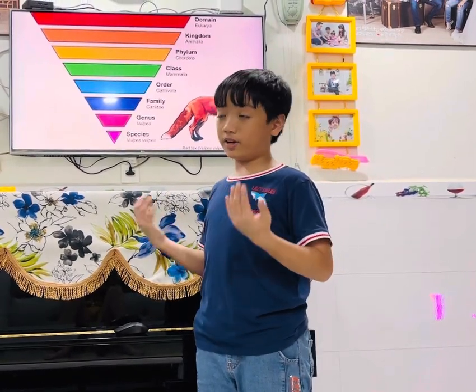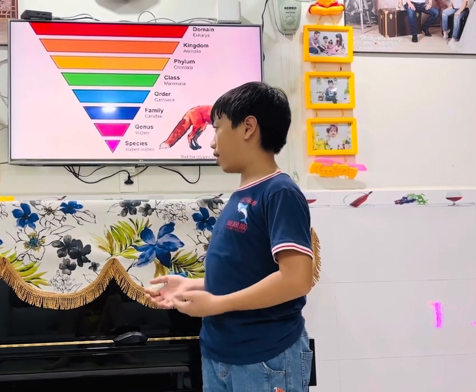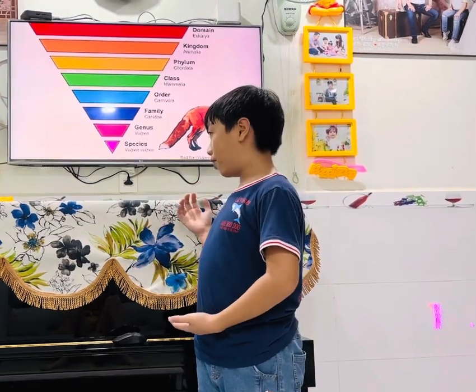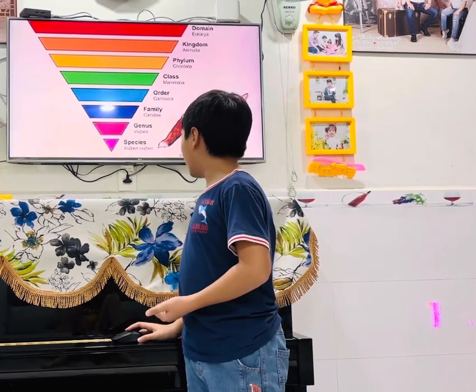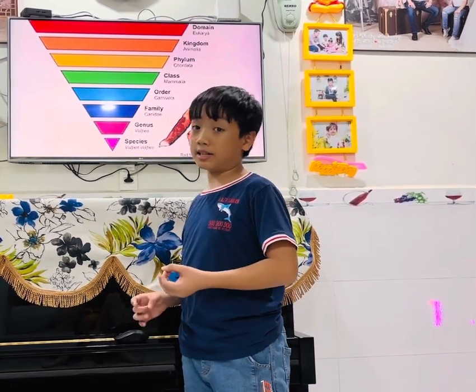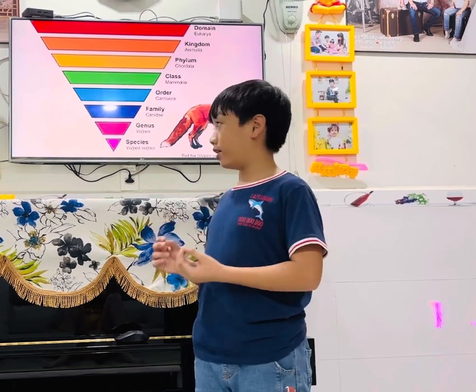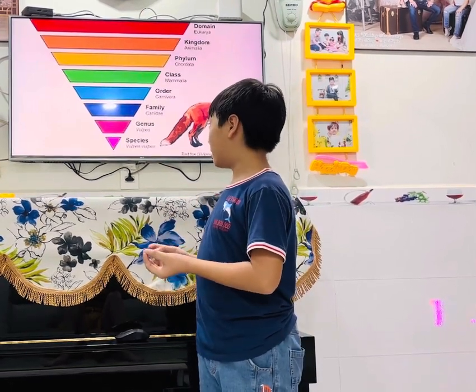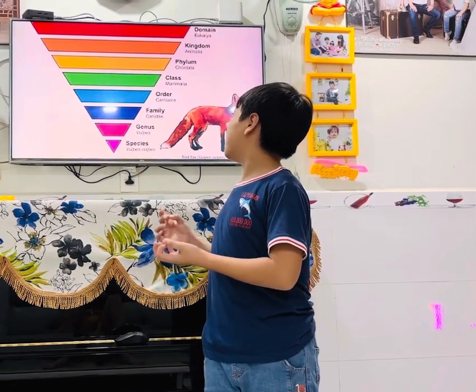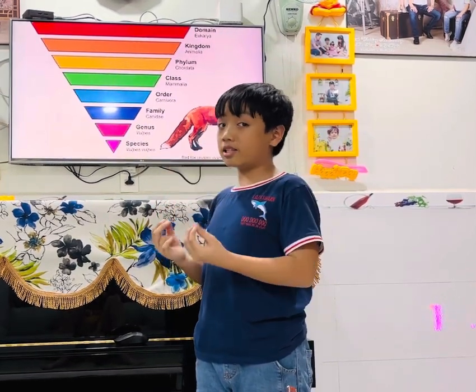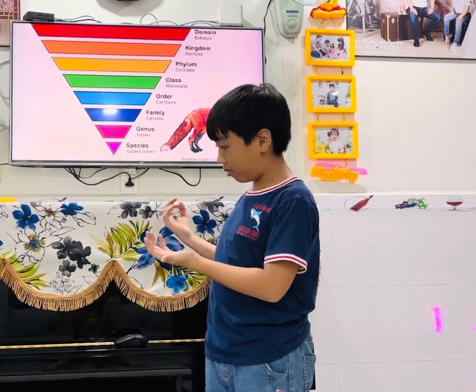Yes, there are different types. So that's why science has classes to classify them. So we have species as the most specific, then genus, family, order, class, phylum, kingdom, and the least specific is domain.